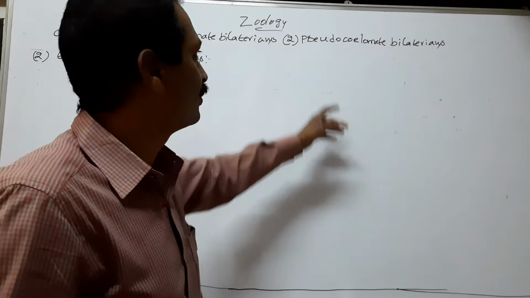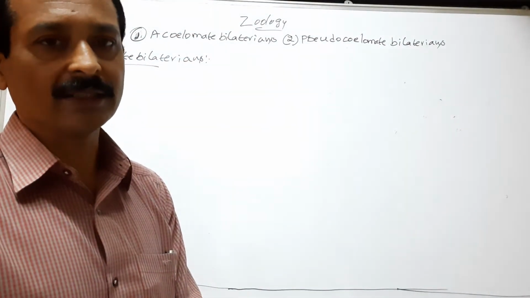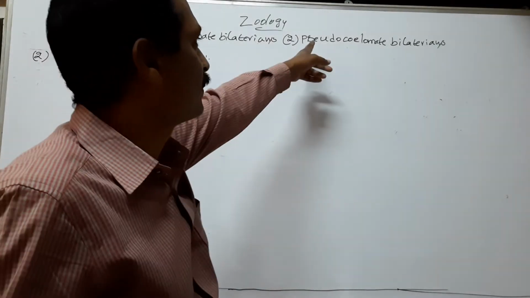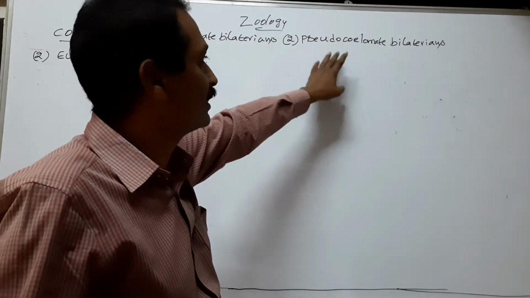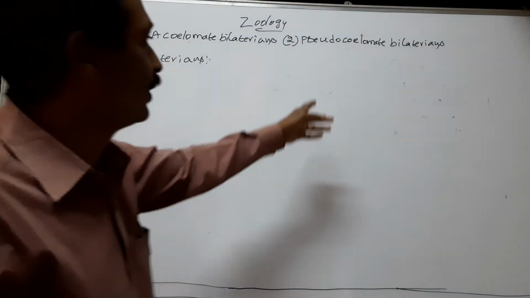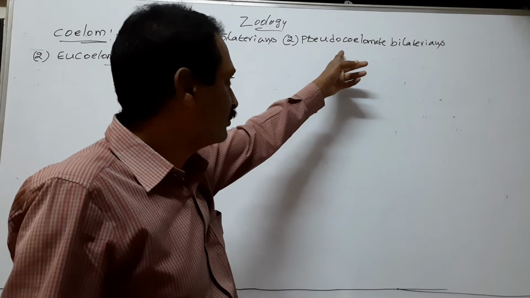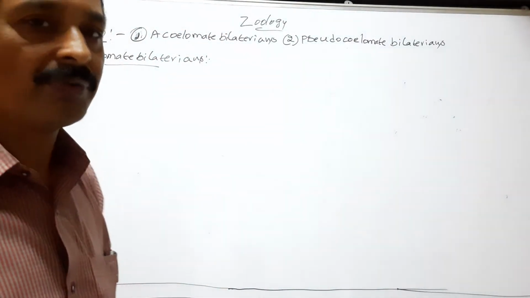This type of coelom is called pseudocoelom. So coelom is present, but it is not lined by mesodermal layers. Example: phylum Nematoda and phylum Rotifera.